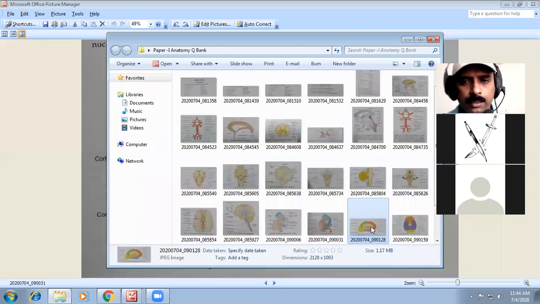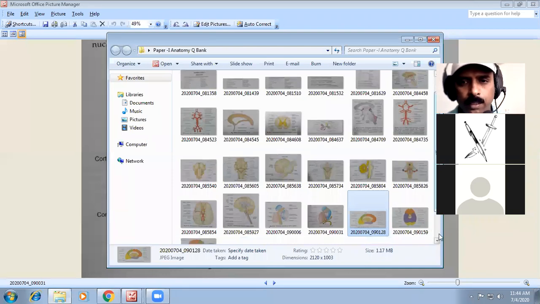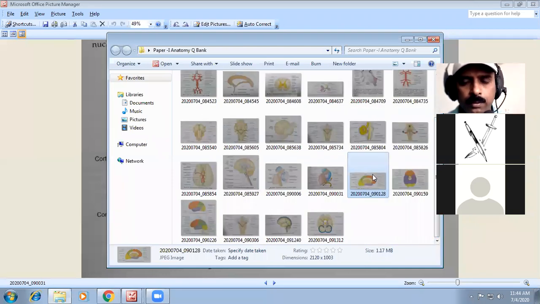Next comes the last part. After all this, you have to know the cerebrum and cerebellum, and in this you have to know the parts that you are going to see.